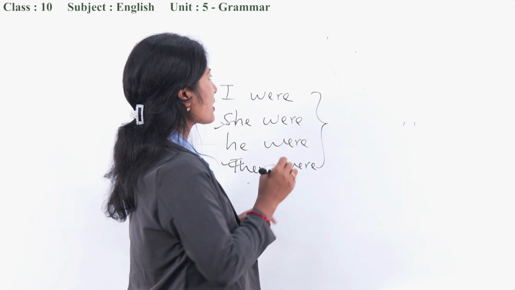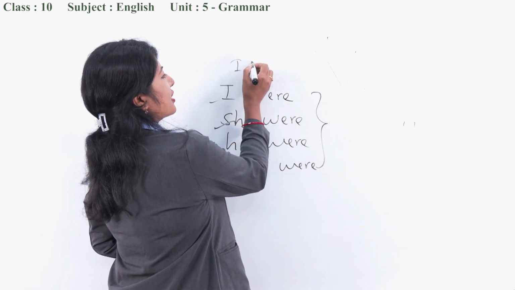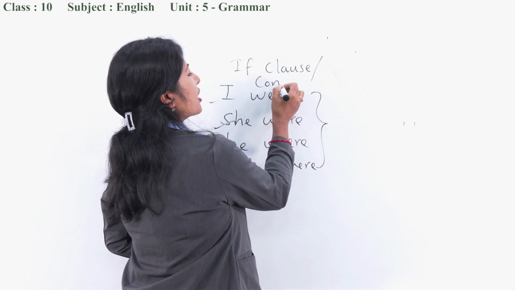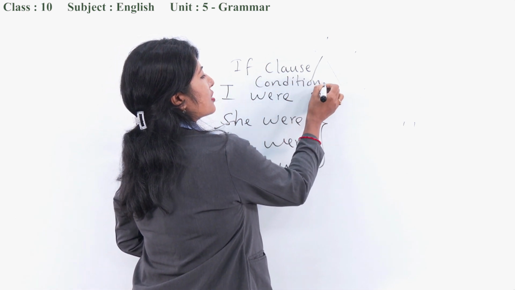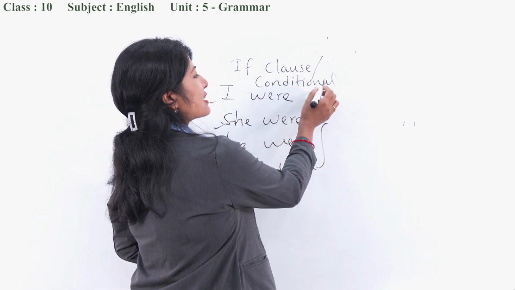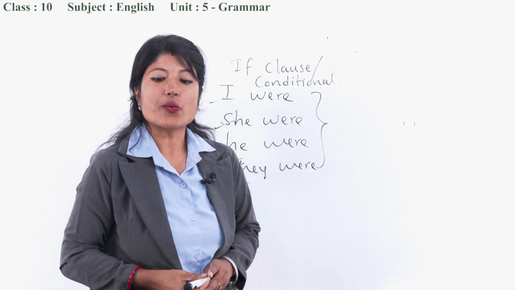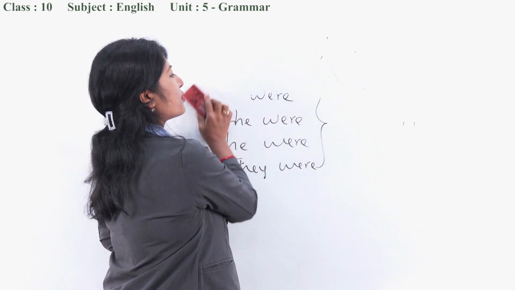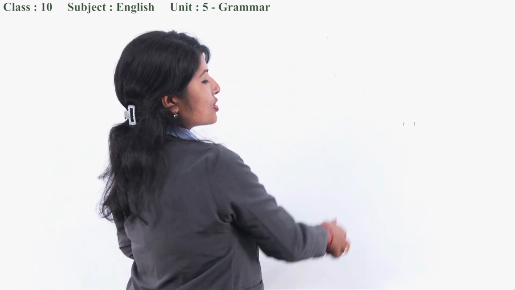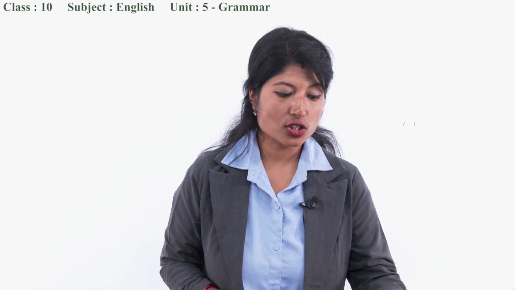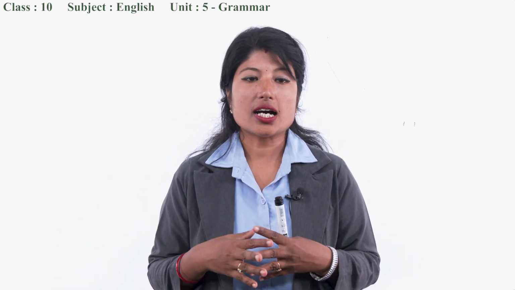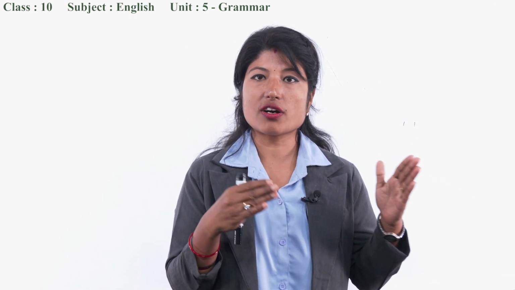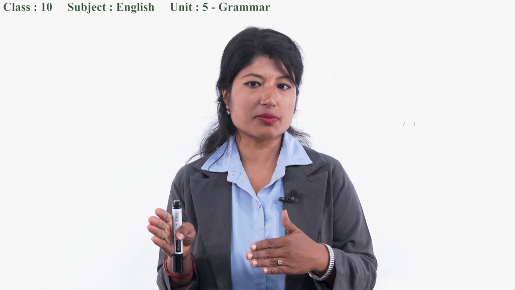So this is only in the if clause or conditional sentences. In conditional sentences, we use were instead of was, with either a singular or plural subject. With this, I hope you have understood how to fill up the remaining portion, either if the if clause is missing or the main clause is missing.